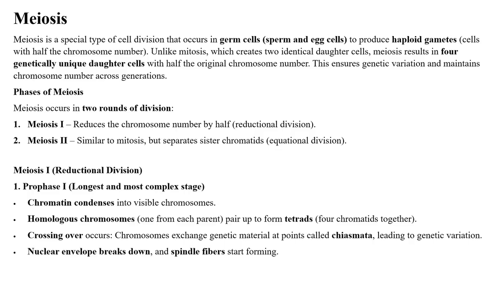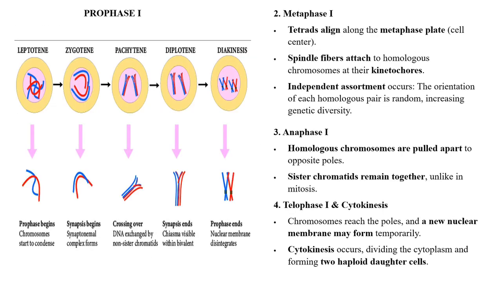like mitosis. Under meiosis 1, it includes prophase 1. Prophase 1 is the longest and most complex stage. In this stage, the chromatin condenses, homologous chromosomes pair up to form tetrads, and crossing over occurs. In prophase 1, there are five substages, that is leptotene, zygotene, pachytene, diplotene, and diakinesis.